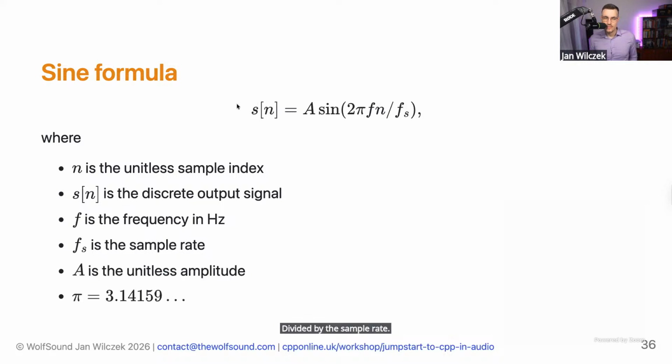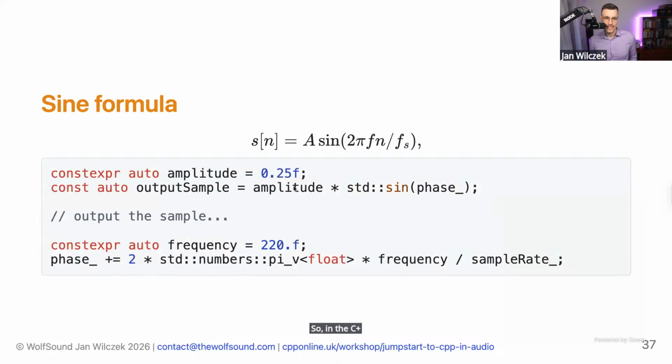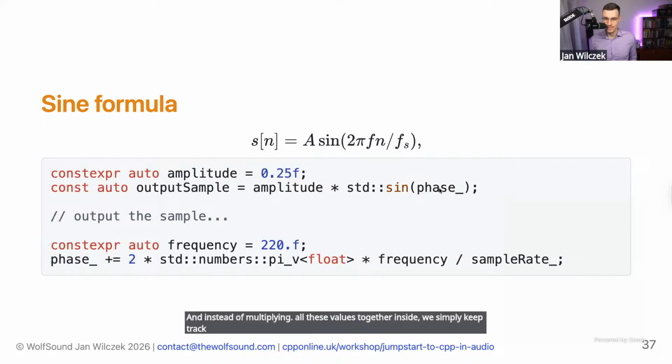The remaining arguments are the same. And the result are discrete samples of the sine that we want to output at a given frequency f. In practice, what you'll soon discover, we don't even need to keep track of this argument n. So in the C++ code, it would look something like this. We have our amplitude, and instead of multiplying all these values together inside, we simply keep track of the phase of the sine. Phase is the argument of the sine function.